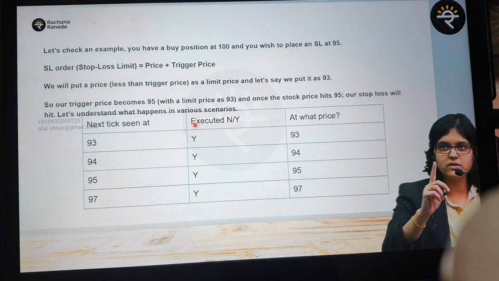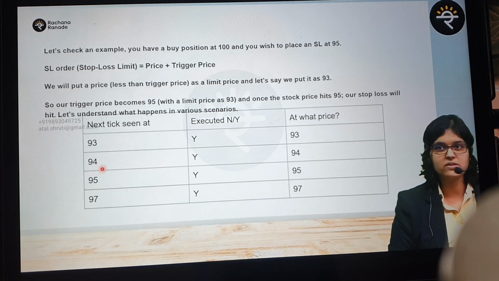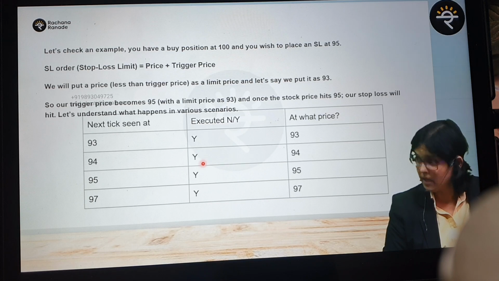Yes. Now please pay attention. Got triggered at 95. Next tick seen at 94. Will it be executed? Yes. Understand the logic. Limit. Understand the logic.